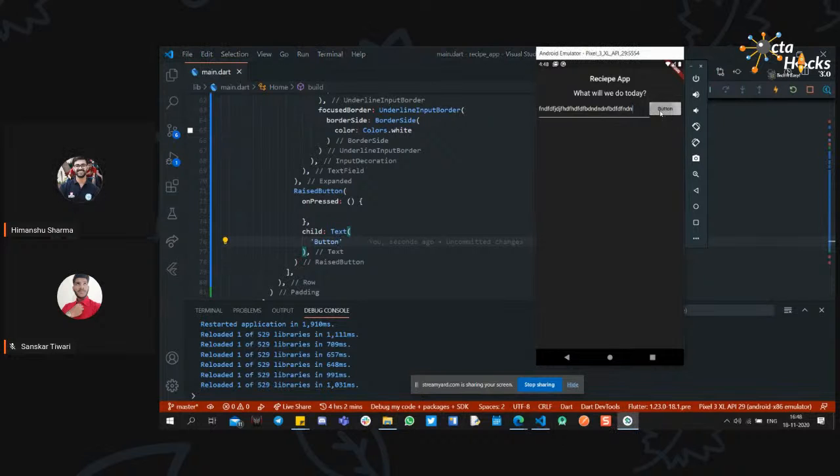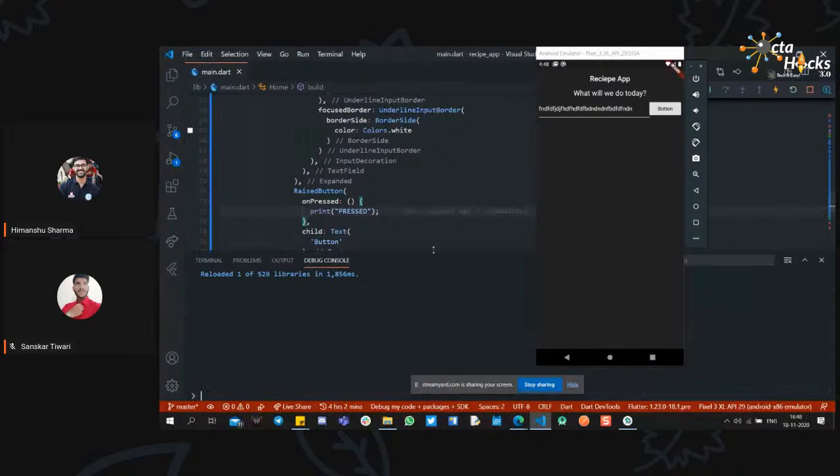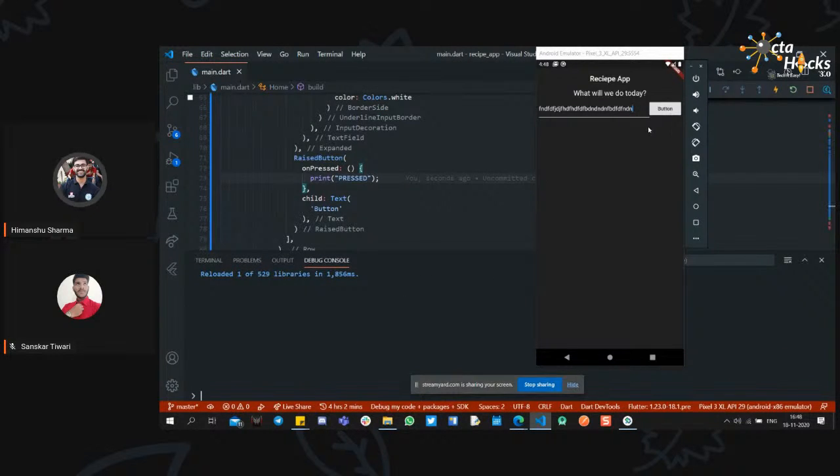So we can see the button is visible now, and if we tap on it, it is not showing anything. Currently our button is doing nothing when pressed. So I just added the print statement right here. If I tap on it, it will display the pressed message inside our debug console.